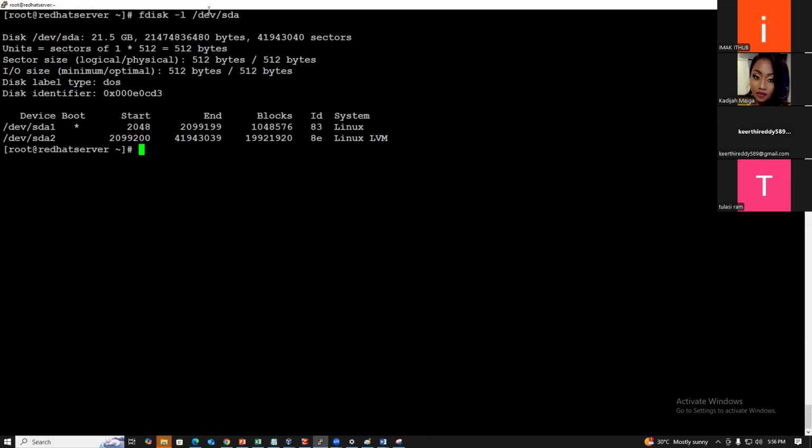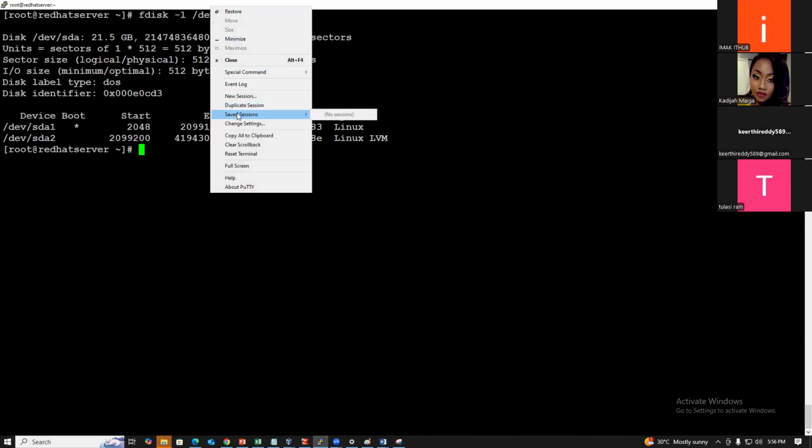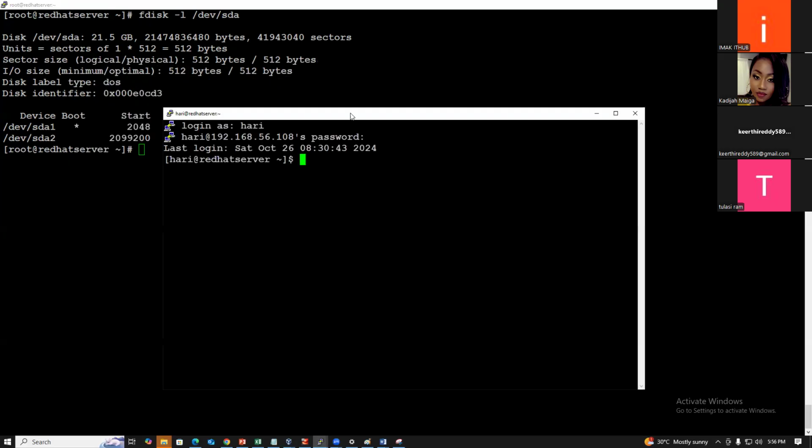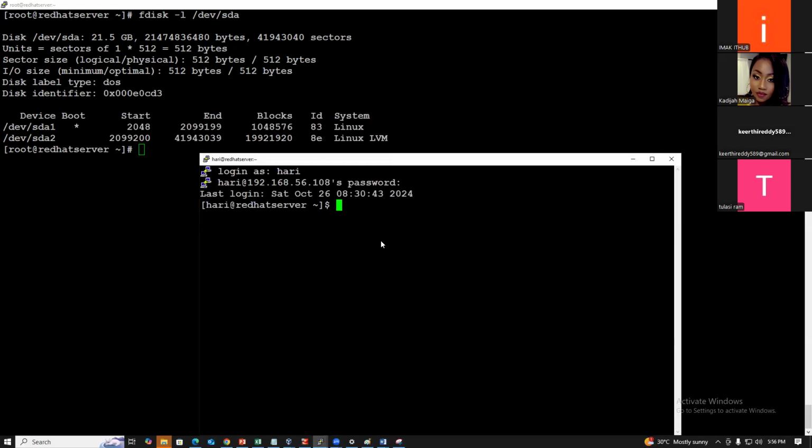Now I am trying to execute the same command as a normal user. Is Hari's user a super user or a normal user? A normal user. So will a normal user be able to execute the sbin commands? What is it showing? Permission denied.